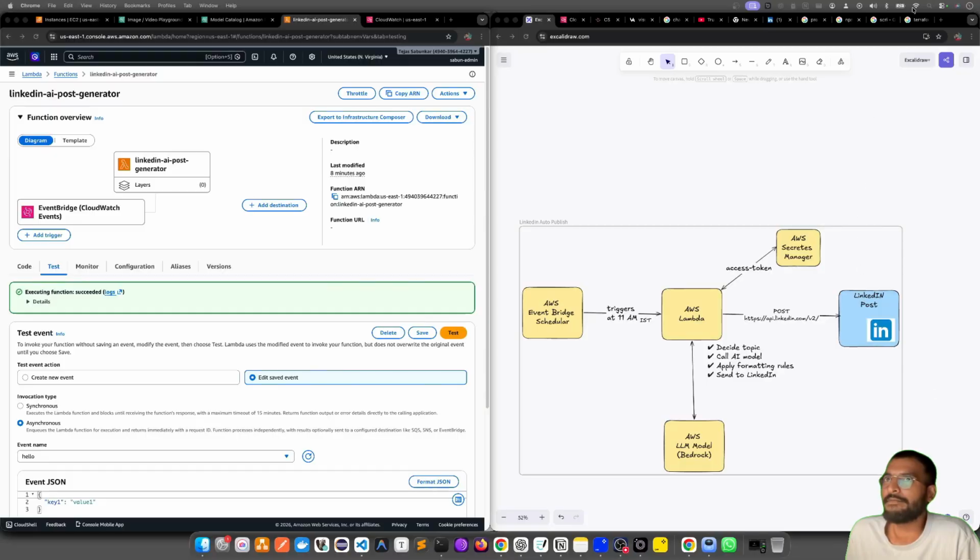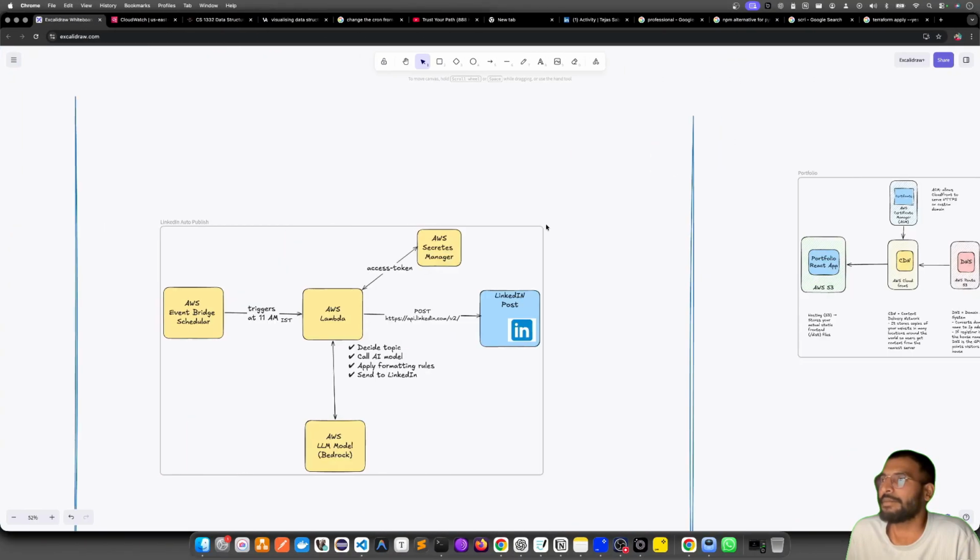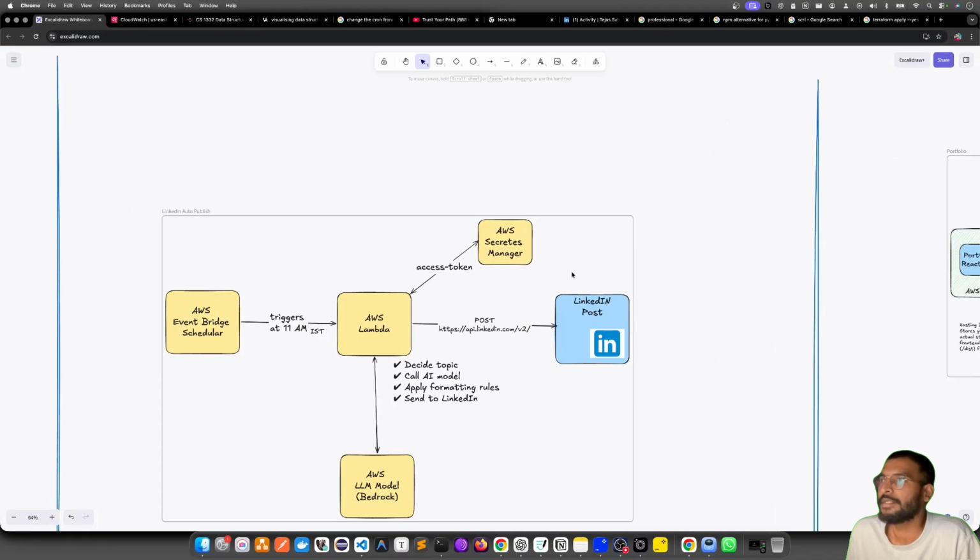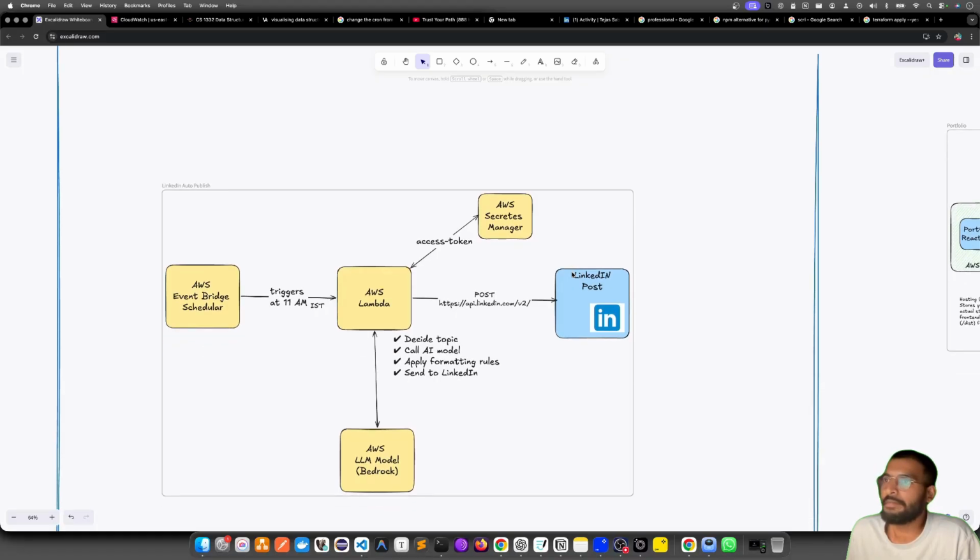Okay, so for our LinkedIn auto publish application, which we designed in our previous sessions, it would auto publish at 11 a.m. Right now, I was thinking that this just bombards a plain text post onto LinkedIn every day.